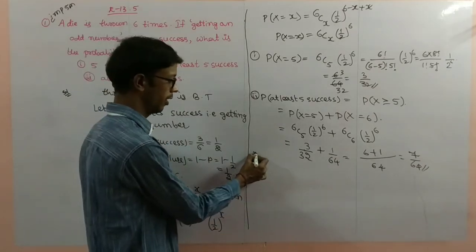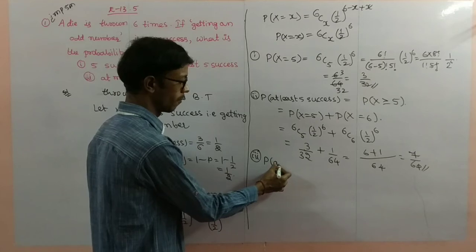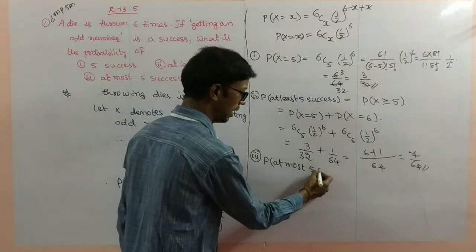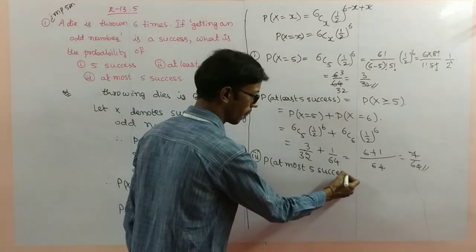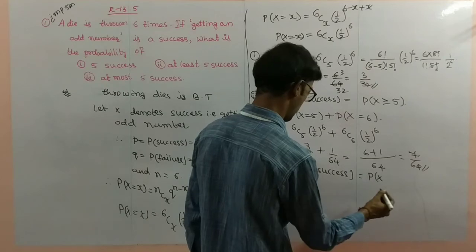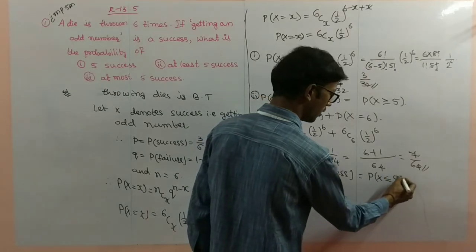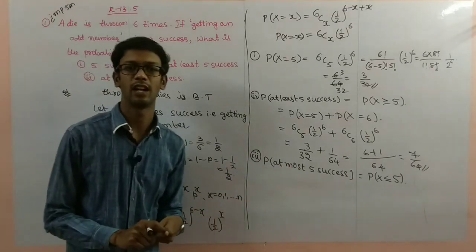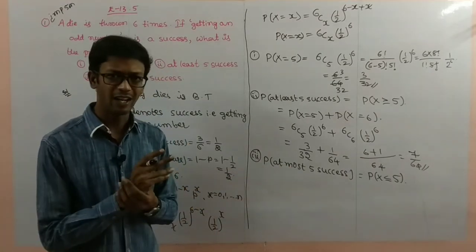Next, number 3. At most 5 successes. At most means less than or equal to 5. You observe here, one trick I'll use.